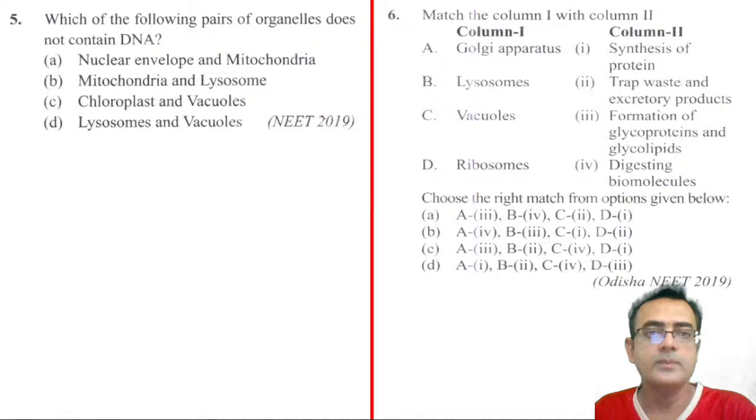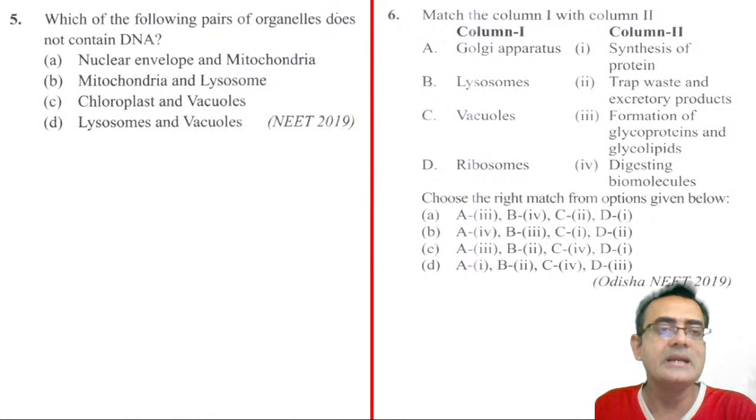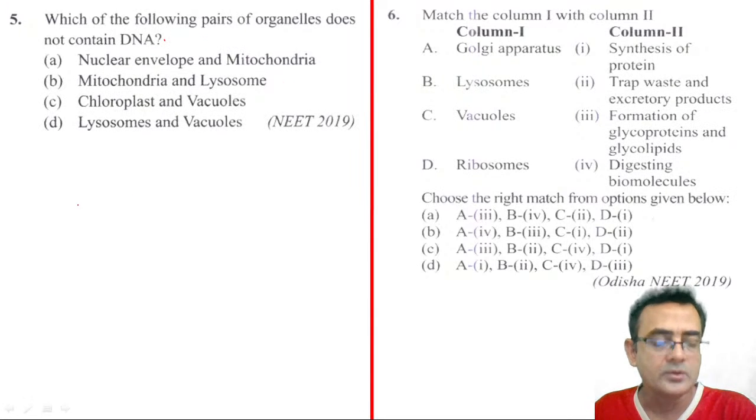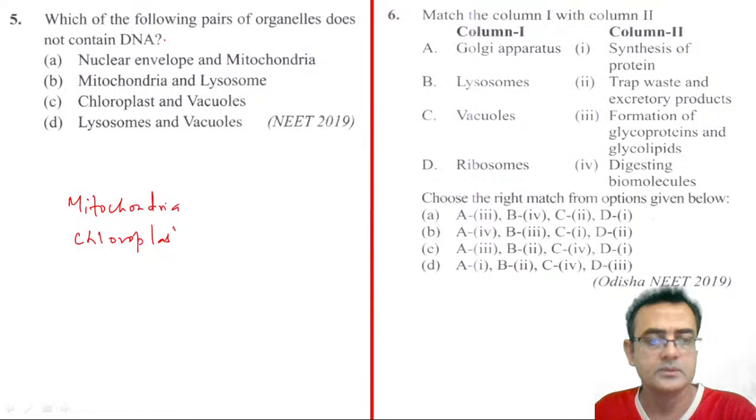Which of the following pair of organelles does not contain DNA? See, many organelles contain DNA, we know, right? Many organelles like mitochondria and chloroplast have their own DNA, right? And that DNA is circular, not linear, like bacteria, which have circular DNA, right?